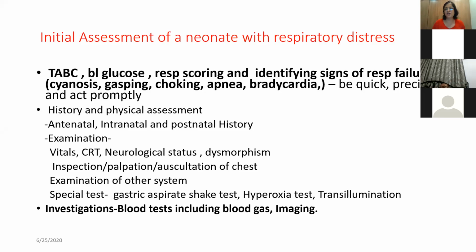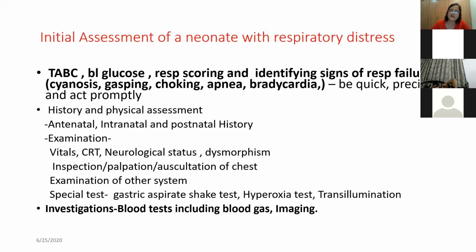Now, the hyperoxia test. When we have a doubt whether it's cardiac or pulmonary, we do the hyperoxia test. I'm discussing it now only. It is not done in our unit. We always refer to cardiologists, and we are fortunate that we can do echocardiography. The hyperoxia test was described in the 1970s or so, when echo was not available. Here we see the baseline PaO2, taking the blood from the right radial artery. That's preductal. It is always preductal.